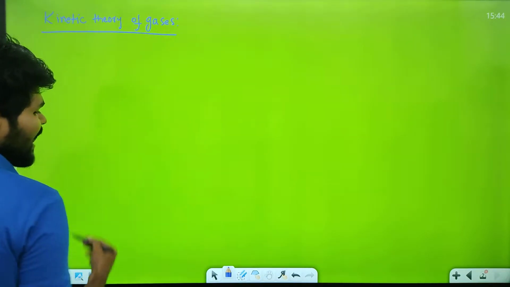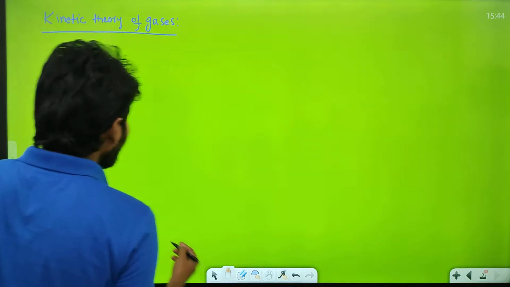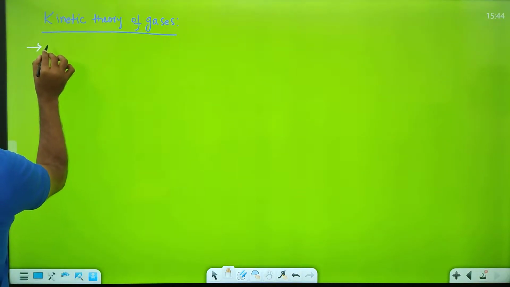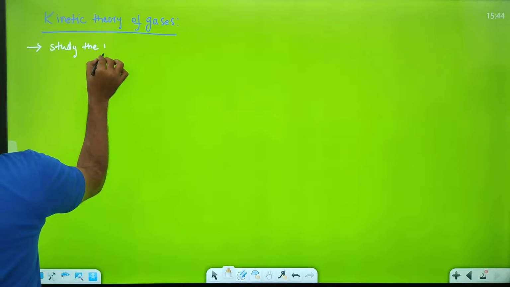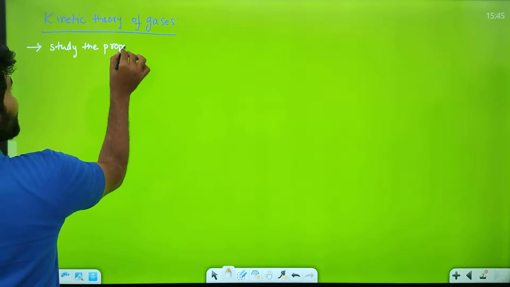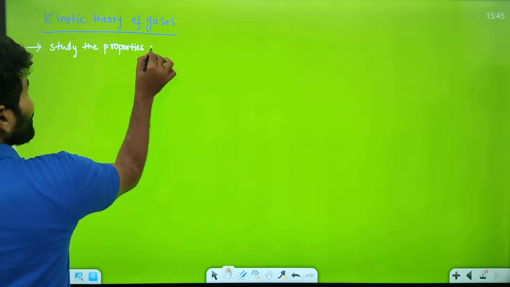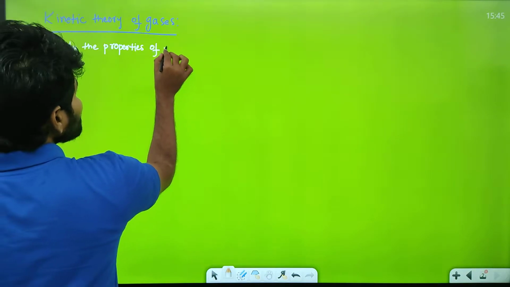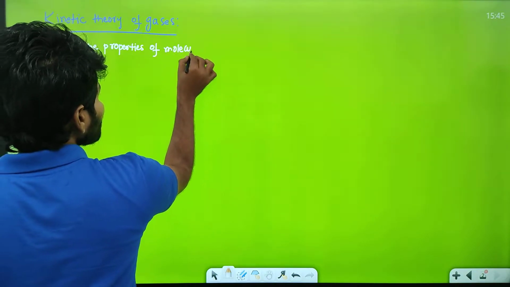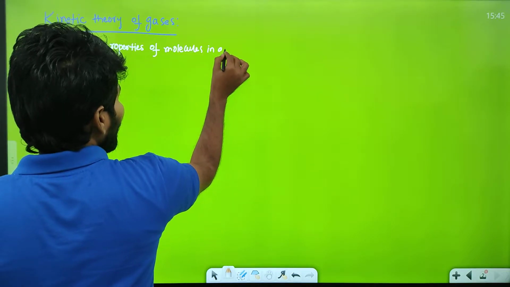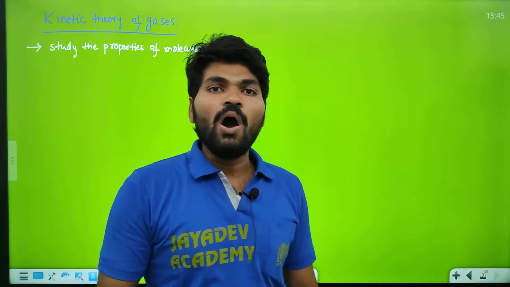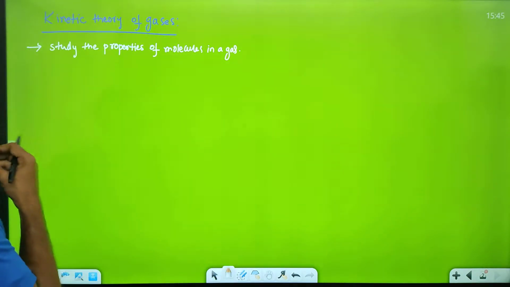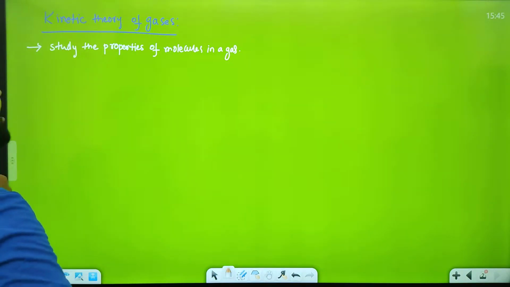Sir, what is actual kinetic theory of gases? Kinetic theory of gases is nothing but we have to study the properties of molecules in a gas. Ante gas lo ఉన్నటువంటి molecules, how the molecules are reacted in the gas. Gas లో ఉన్నటువంటి molecules ఎట్లా రియాక్ట్ అవుతున్నాయి అని స్టడీ చేసే టాపిక్ kinetic theory of gases.